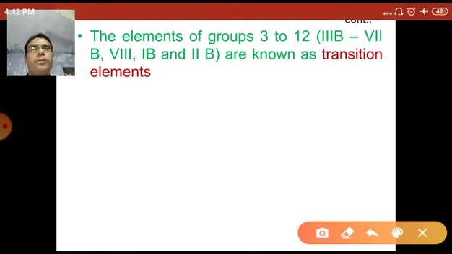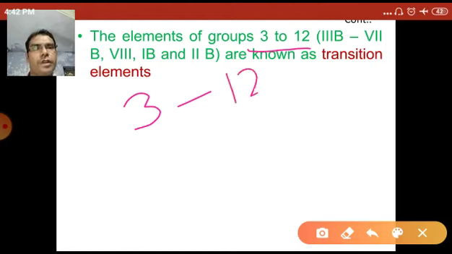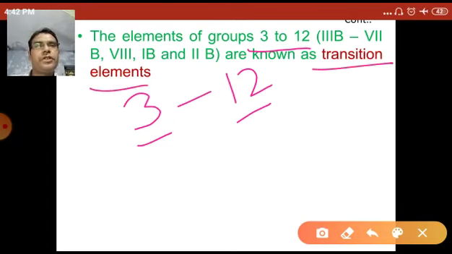Now the elements of group 3 to 12, that is group numbers 3, 4, 5, 6, 7, 8, 9, 10, 11 and 12, are known as the transition elements. So the transition metals or transition elements are present within group number 3 to 12.